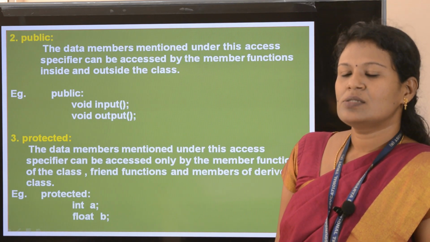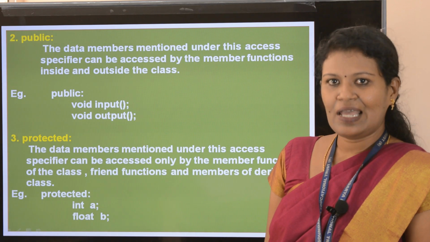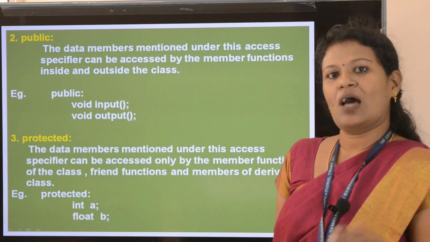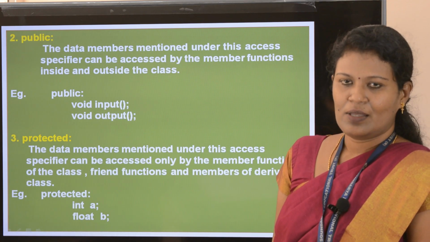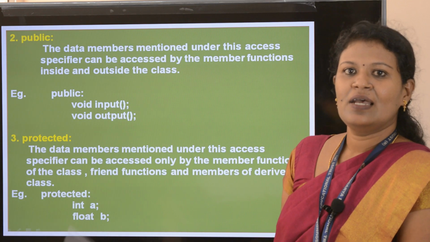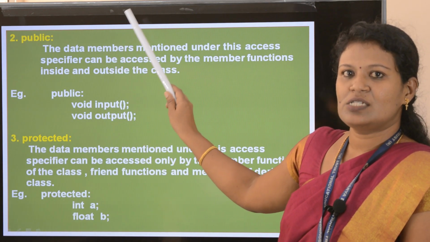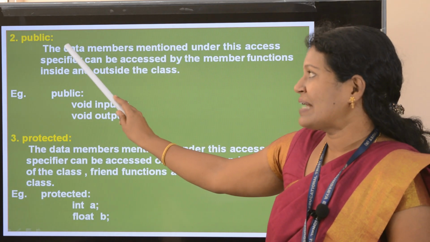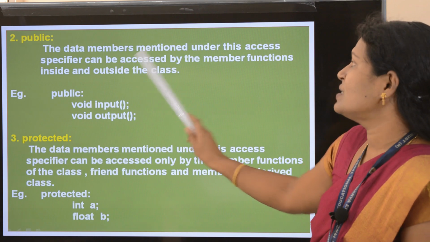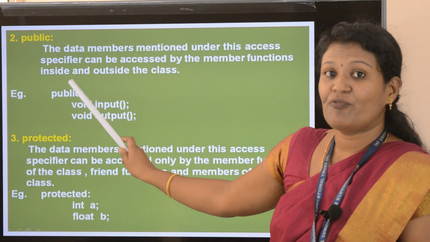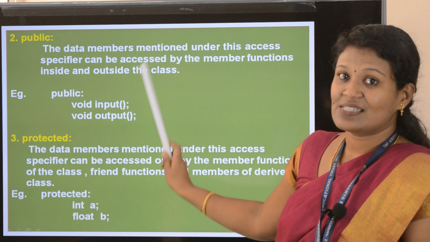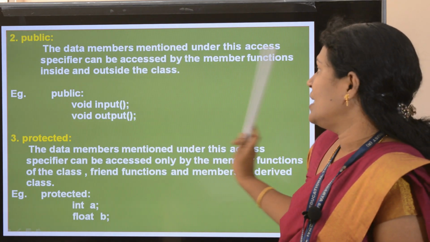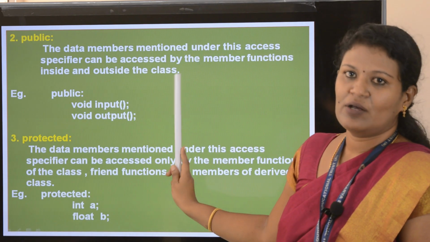So what will happen? All can use your smartphone. Same like this. What all things you are giving inside the public, you can use inside the class or outside the class. So both inside and outside, the member data and member functions which you are giving inside the public can be accessed. Public access specifier means the data members mentioned under this access specifier can be accessed. Accessing means using. Can be accessed or can be used inside and outside the class.